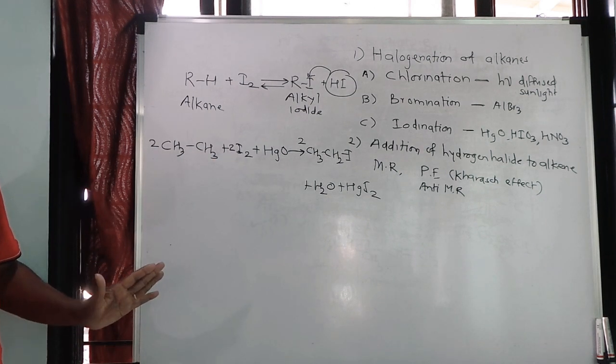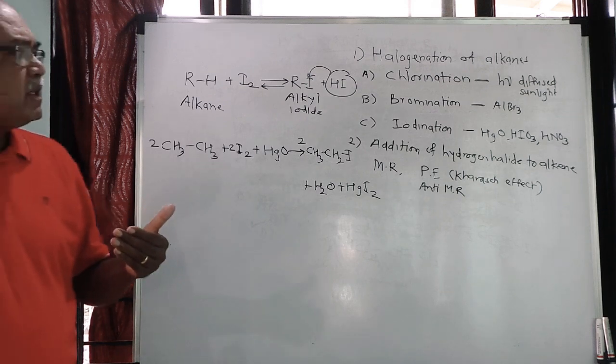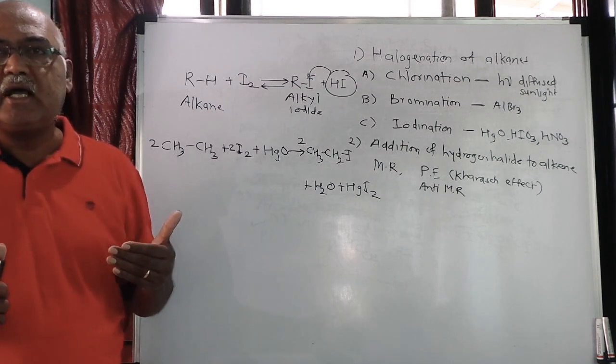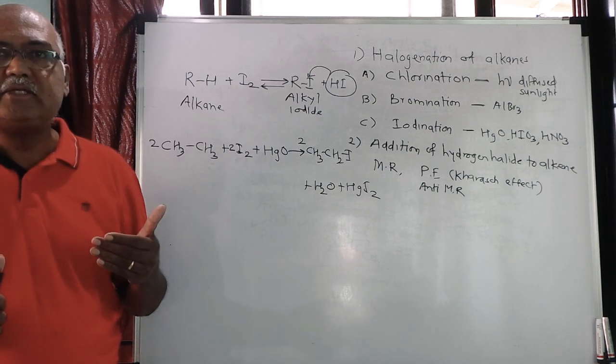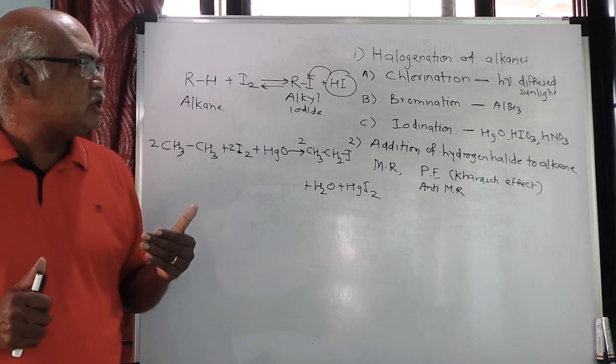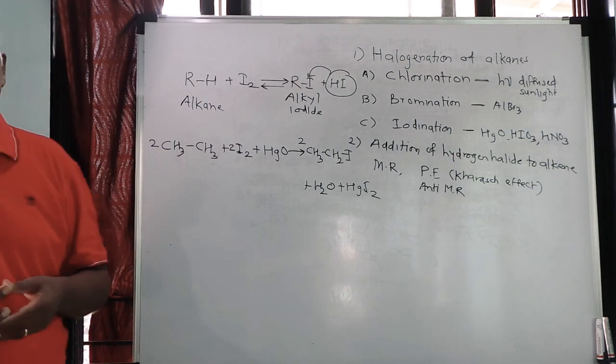In the next lecture we are going to see the second method for the preparation of these alkyl halides. This method we have also studied in 11th standard, and that is addition of hydrogen halide to alkenes. So we will see in the next lecture.